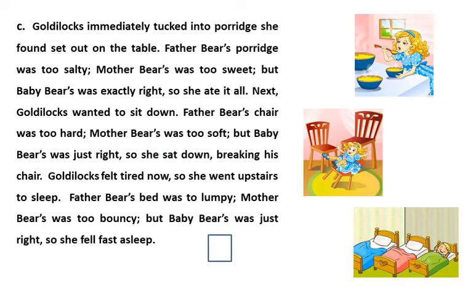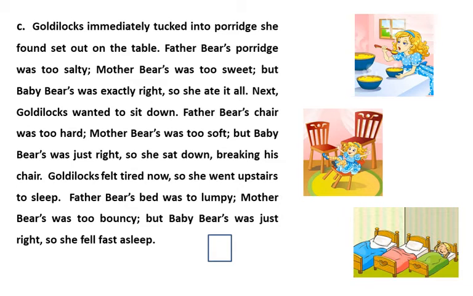Children, in this picture you can see she is inside the room of the bears. 3 bowls of porridge are kept on the table. Father bear's porridge is very salty. Mother bear's too sweet. But baby bear's was very tasty. She ate all the porridge. Then she wanted to sit down. Father bear's chair was too hard. Mother bear's too soft. But baby bear's was just right.